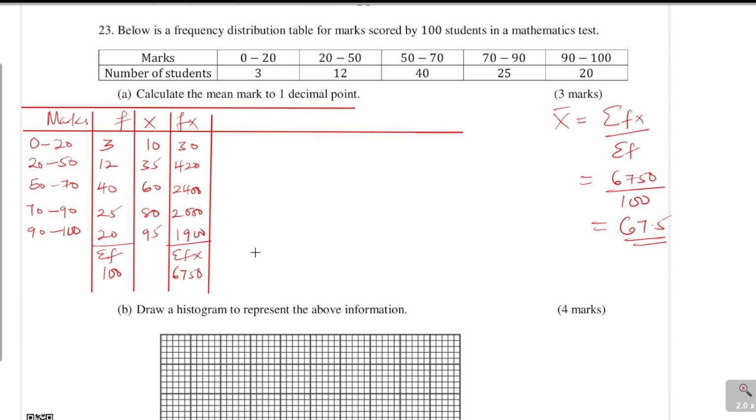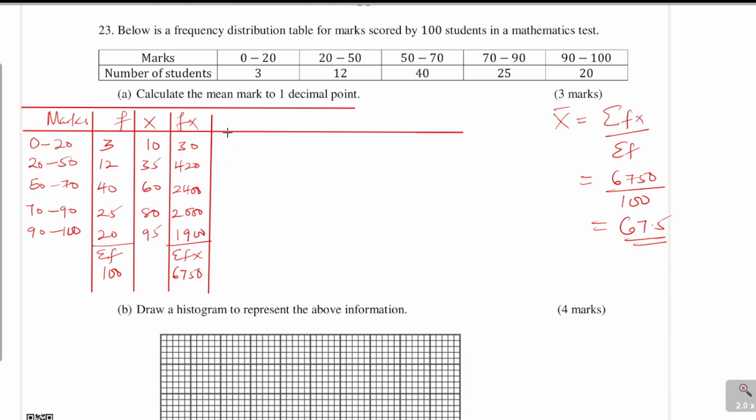Part 2, draw a histogram to represent the above information. When you look at these classes, number one, you notice that they are overlapping, and then they are not of uniform class width. So we need to get a frequency density on the y-axis. That is what you're going to plot on the y-axis. Then the class limits will come on the x-axis.